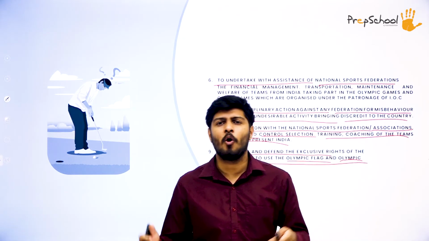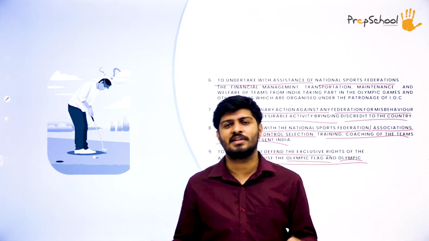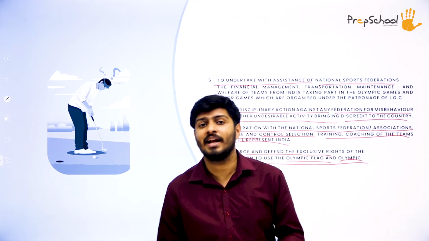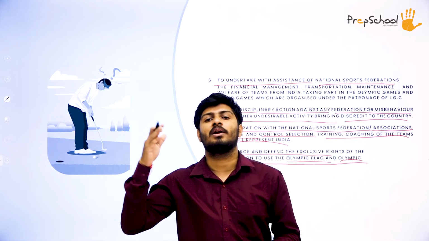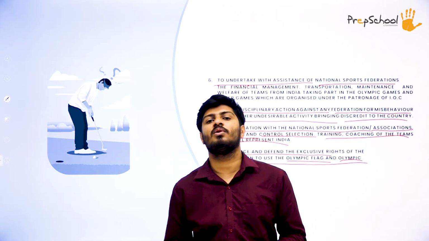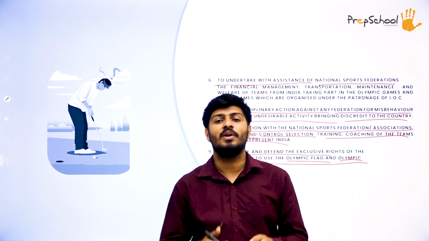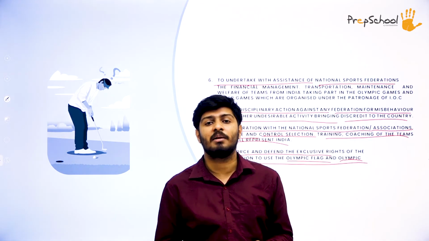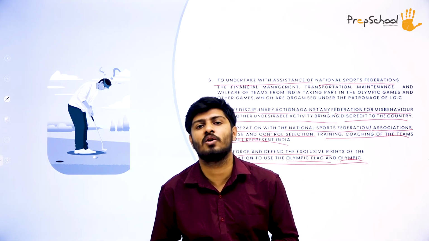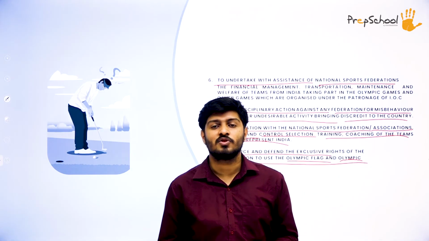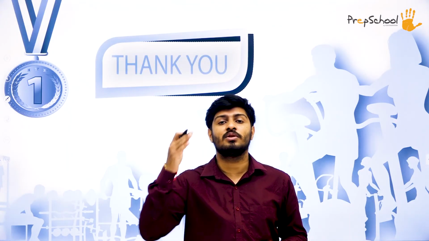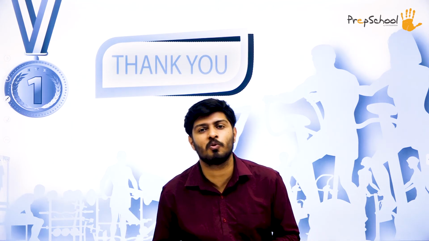Having said that, I hope you understood all the different topics and concepts that we studied in this chapter. Again, I recommend that you go back to the first session, see that, then look into the second session, then the third session, and then you will understand the whole concept. Don't randomly watch session 2 or lecture 2. See it in sequence so you understand the concept better. I hope you understood everything, and all the different morals and ethics of sports and Olympics.